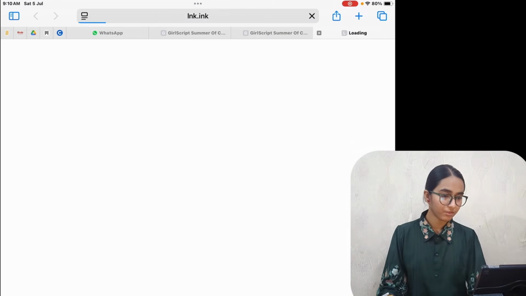Now they're telling us that we have to download an application for either Android or iOS. Understand this: you cannot apply to Girl Script Summer of Code using your laptop or your PC. You will have to use your mobile phone, and I feel this is a disadvantage. They could have improved this, but we cannot do anything. So don't waste your time searching on your laptops or PCs. Go directly on your mobile phones and download this Insights app. I will be downloading it with you.